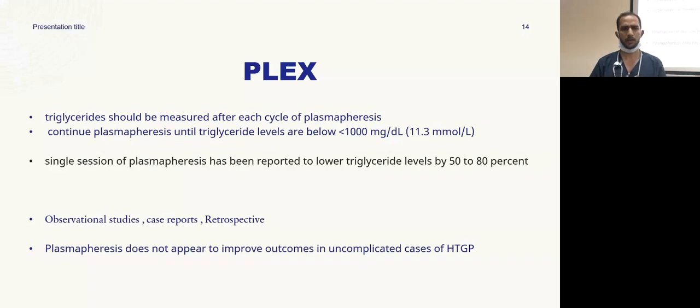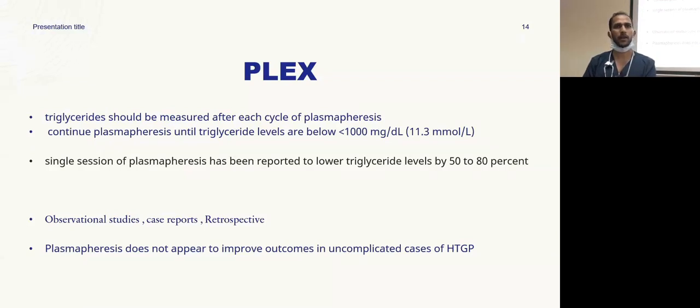The current suggestion is to bring triglycerides to less than 1,000, measured after each cycle. The current evidence is based only on observational studies, case reports, and retrospective studies. One retrospective study concluded that plasma exchange does not help in uncomplicated cases.